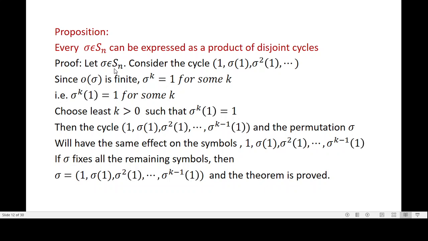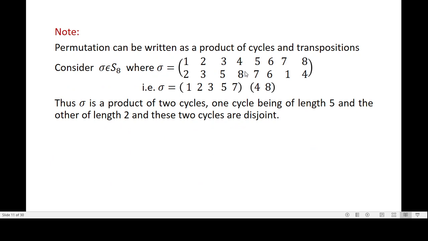Sigma is a permutation. So consider the cycle 1, sigma of 1, sigma squared of 1 and so on. Are you following? What is sigma of 1 and sigma squared of 1? See here, 1 goes to 2, 2 goes to 3. So this is sigma of 1, and this is sigma squared of 1. Sigma of 1 is 2, sigma of 2 is 3, so that is nothing but sigma squared of 1.